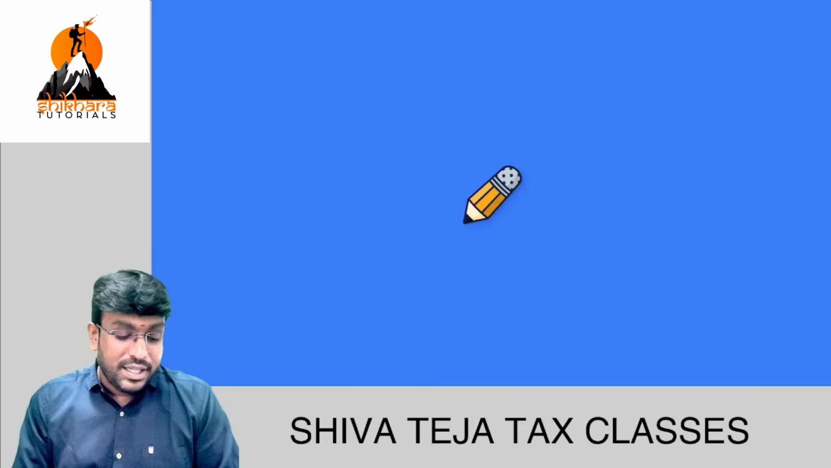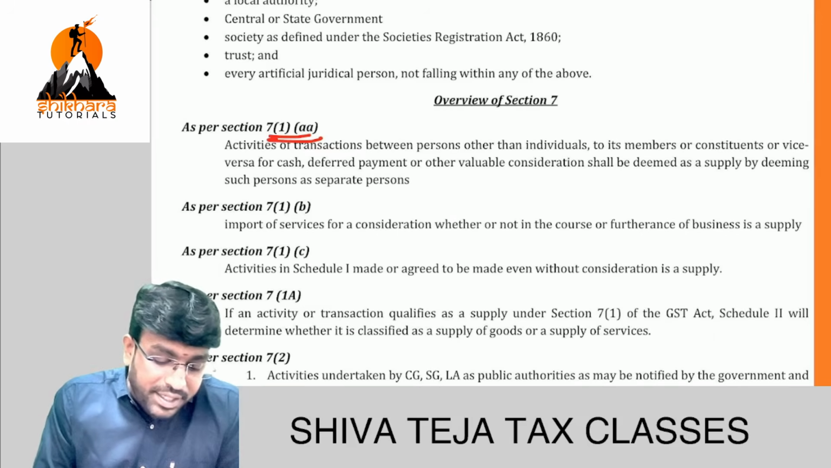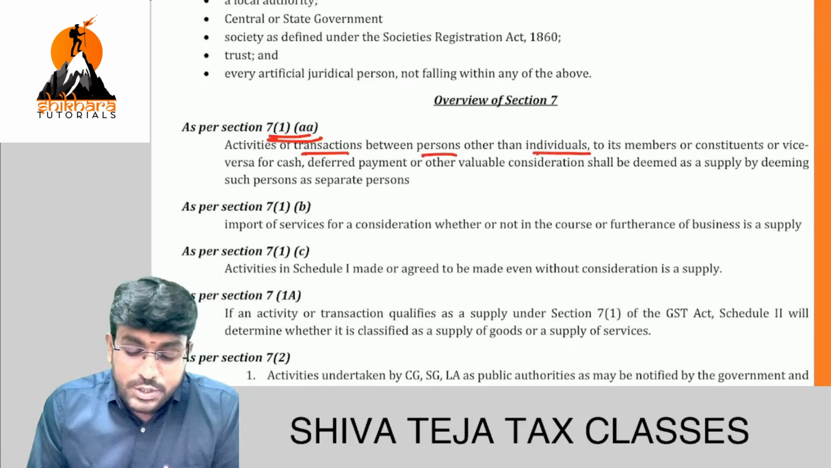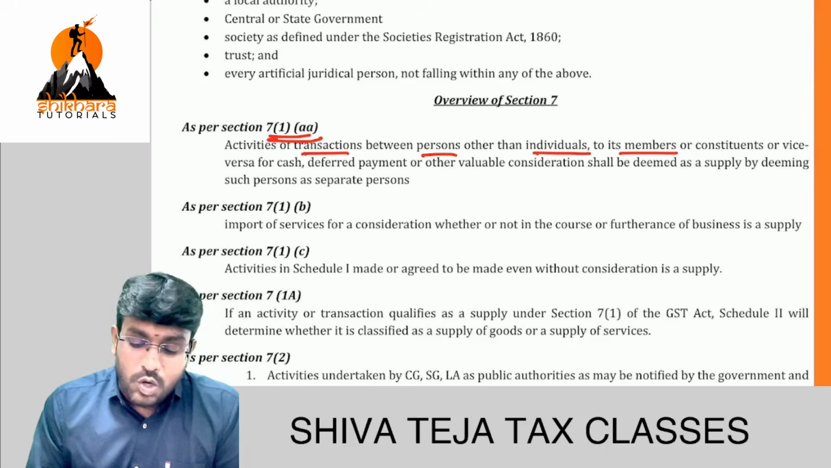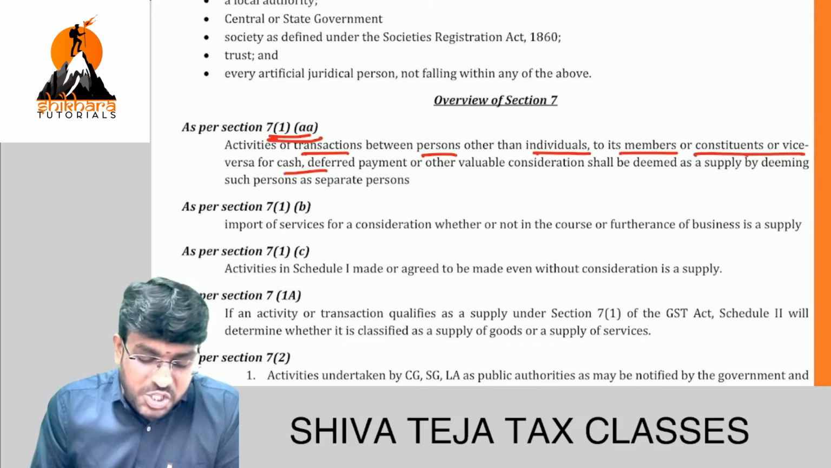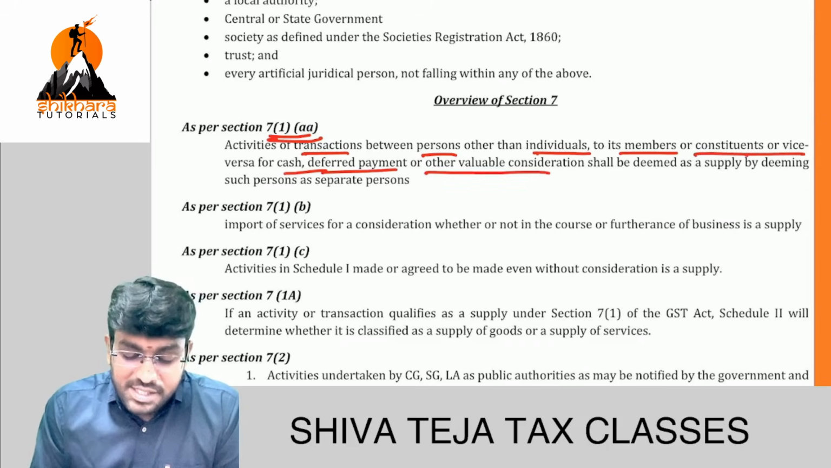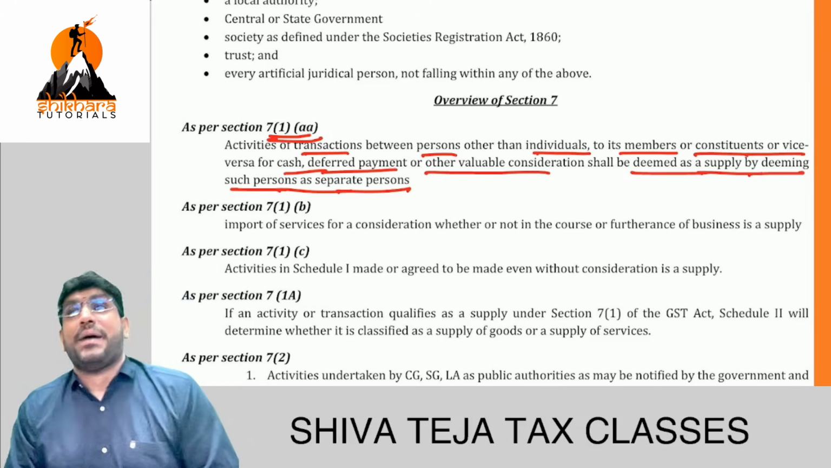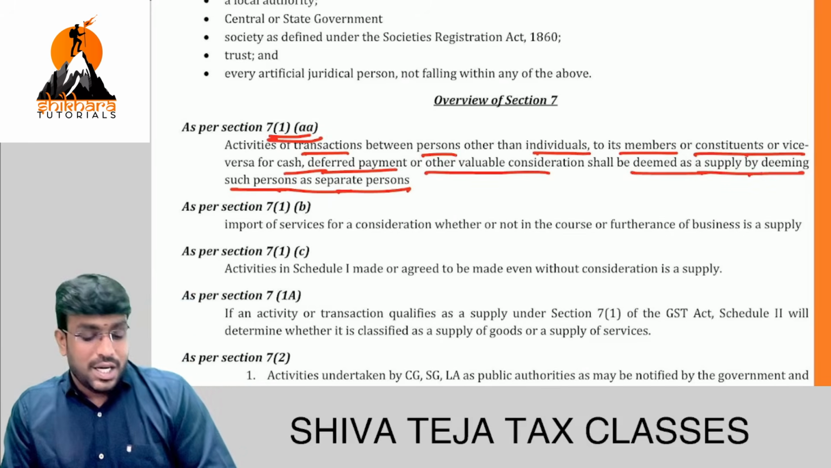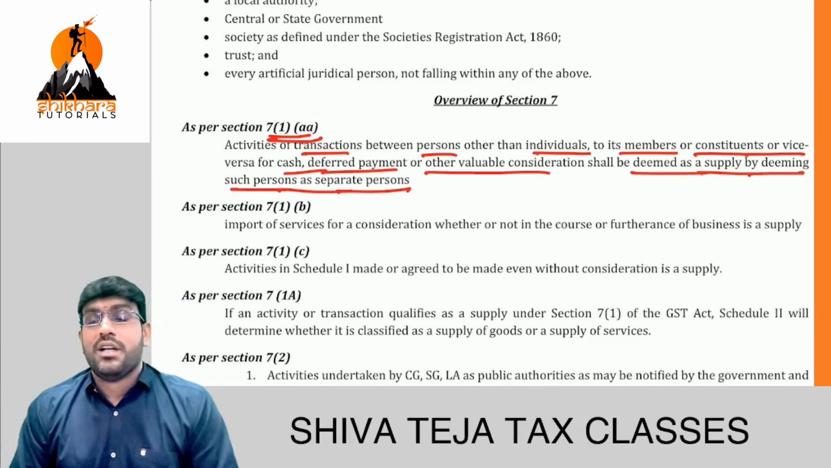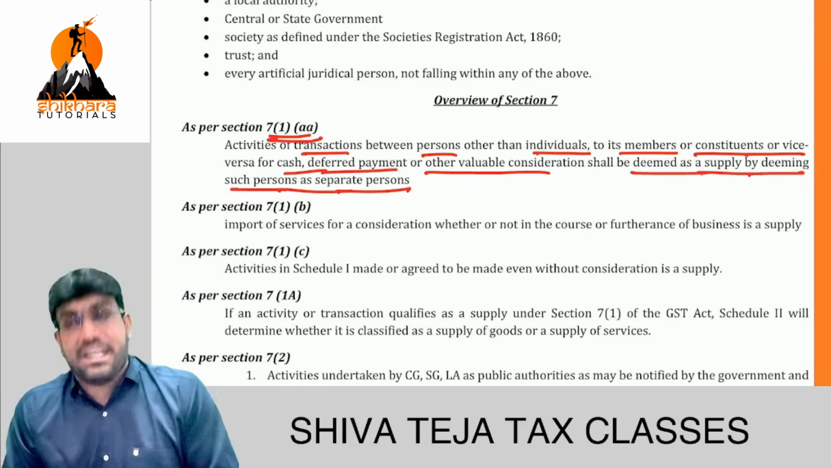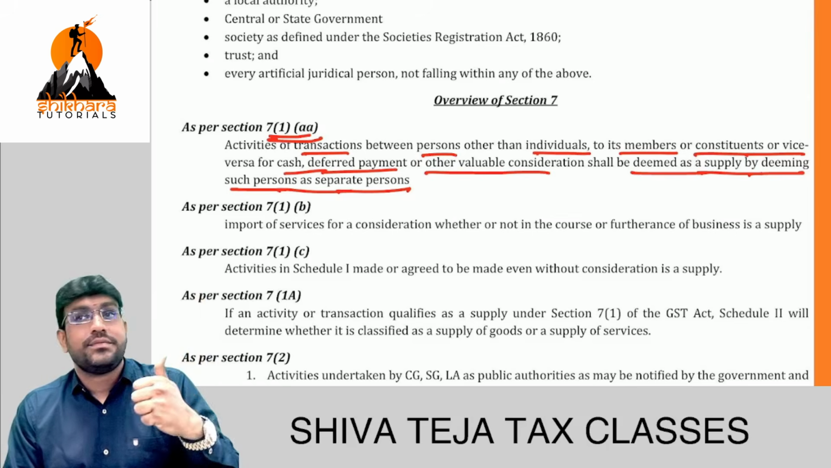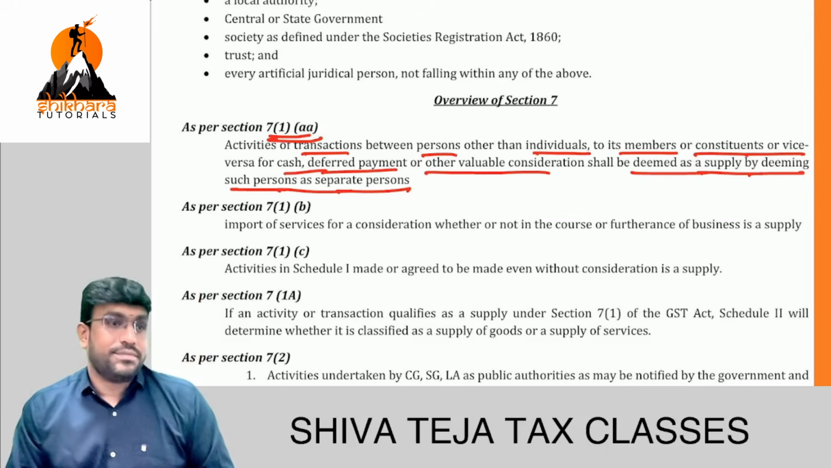Now read the line first. Activities or transactions between the persons other than to its members or constituents or vice versa for cash, deferred payment or other valuable consideration shall be deemed as supply by deeming such persons as separate persons. Understood that line? Write the word, come on. Put the heading section 7(1)AA. You put two A's in one bracket. See that AA properly. 7(1)AA.